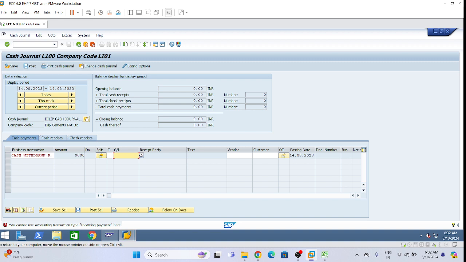I am not able to select transaction type incoming payment because it's a cash posting, CP. I am selecting the wrong tab, right? I am in cash payment and I am trying to do the receiving, which is wrong. So that is why the system is giving an error. The system is correct because I am selecting wrong.